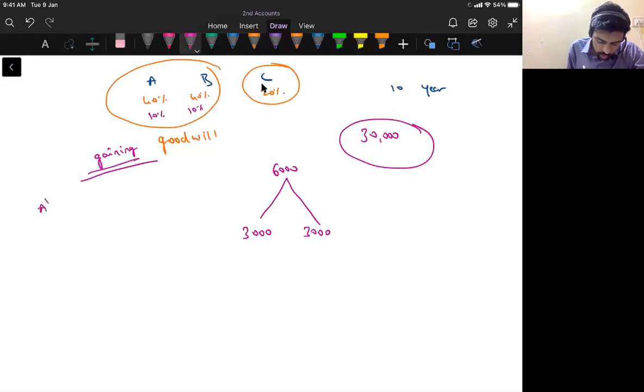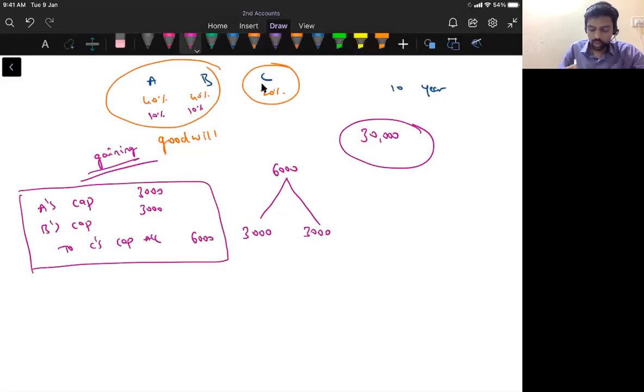So the journal entry is A's capital account debit, B's capital account debit, to C's capital account. This is the journal entry. I hope you're getting this. So A is paying 3,000 rupees, B is paying 3,000 rupees, and then C is getting 6,000 rupees. This is the journal entry for goodwill in AS 26 in case of retirement of a partner. So continuing partners' capital accounts are debited to the retiring partner's capital account, and that goodwill will be distributed in the gain ratio.